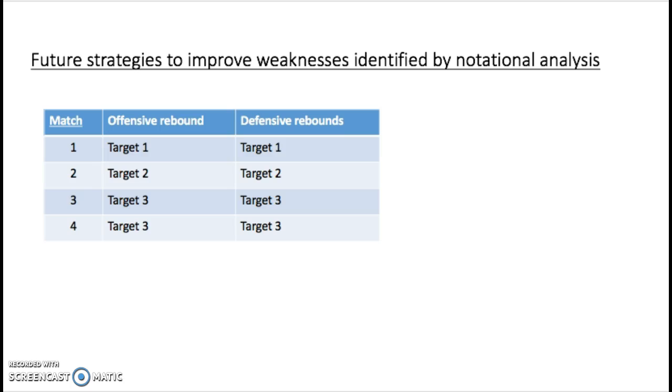Using notational analysis, I have identified defensive play as the main weakness in Aaron's game. In order to improve his defensive play, Aaron is going to target rebounds for the next 4 matches he plays. In the first match, he will achieve at least 1 offensive and 1 defensive rebound, building up to 3 of each in match 3. This meets the SMART target